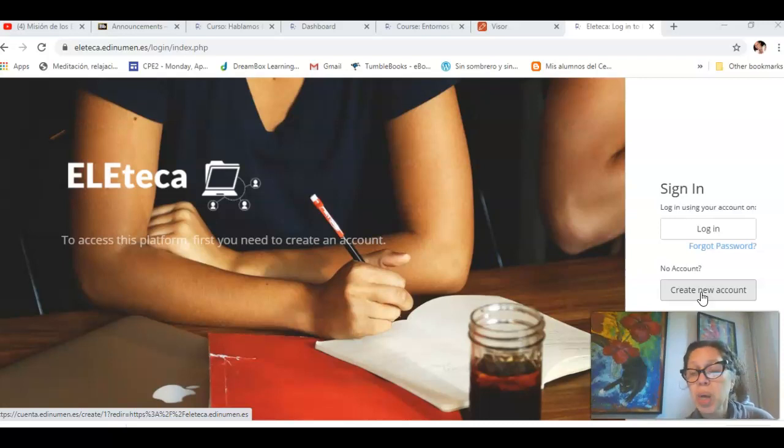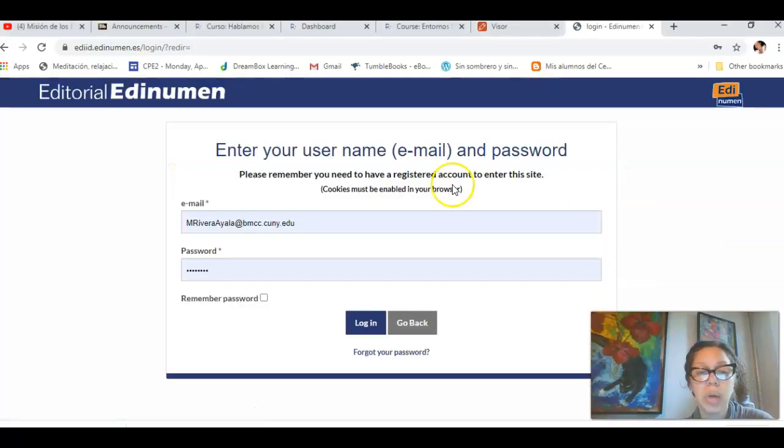At the registration process, you need the code that I gave you, but also the code that comes within the book. As soon as you get the code that is coming within the book, then you could finish the registration process and then you will be able to see the material online.